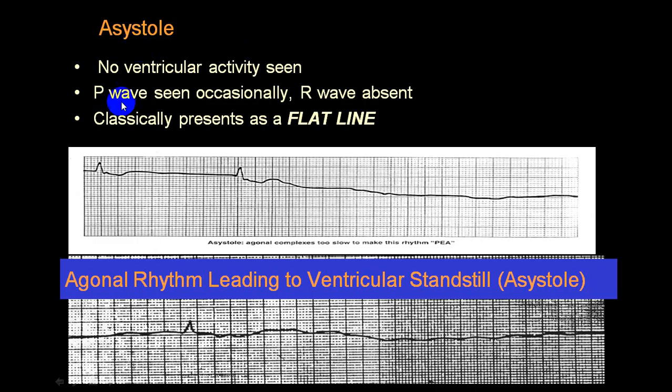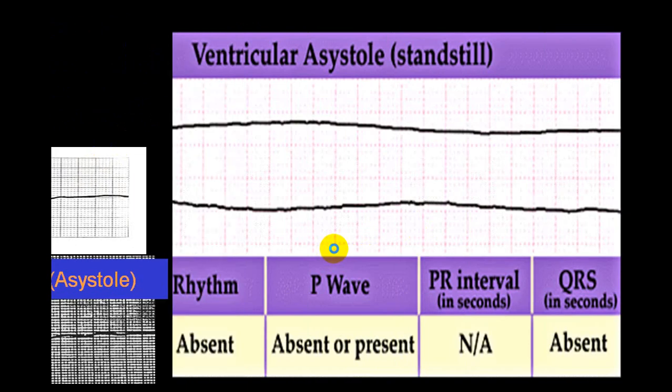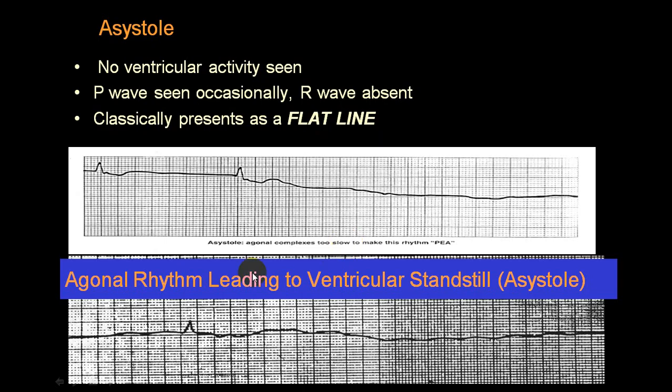And sometimes you see occasional QRS complex followed by a straight line, almost no QRS complex at all. This we usually see when the person is going into a terminal rhythm, or we call it an agonal rhythm, or asystole. Finally the person goes into ventricular standstill.